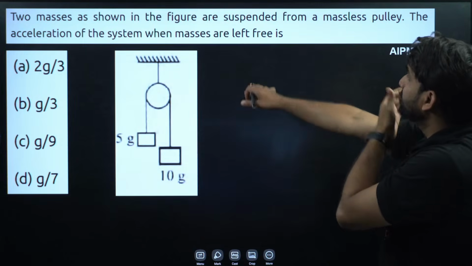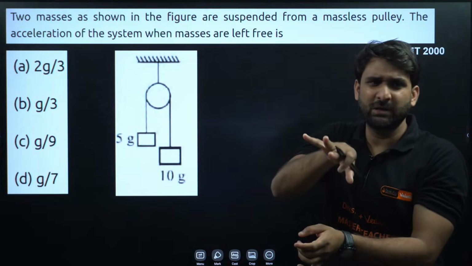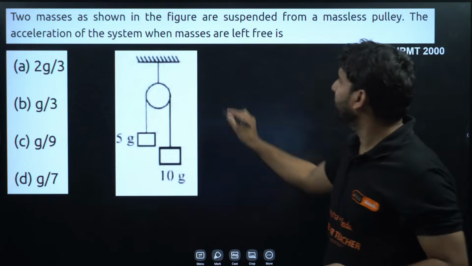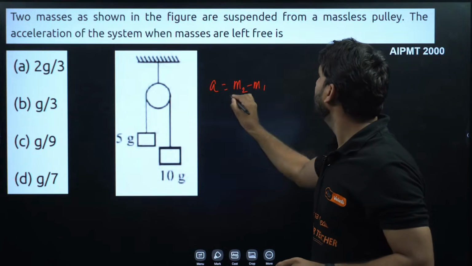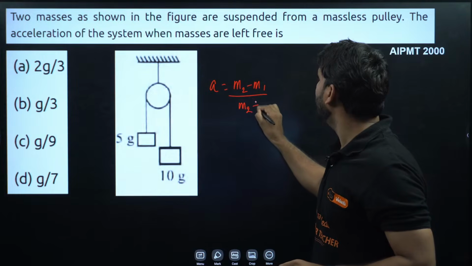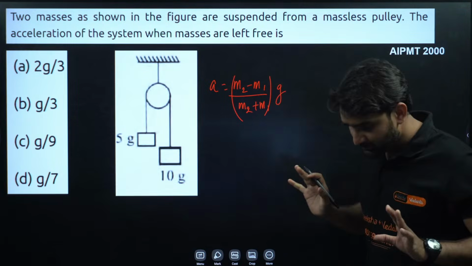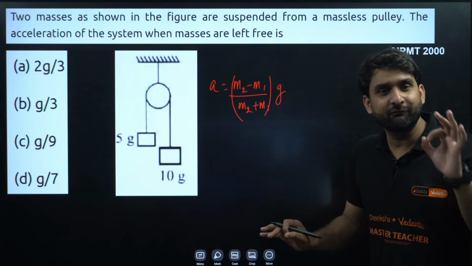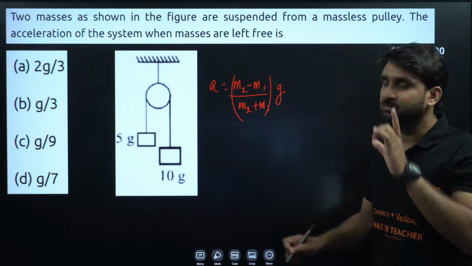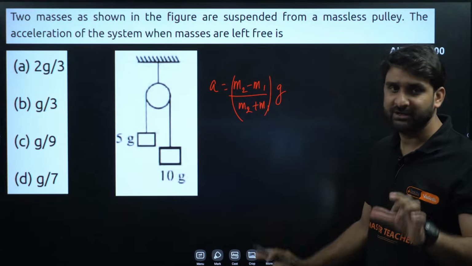Okay. So when two blocks are connected with the help of a string and a pulley, there is a very important short formula. Acceleration is equal to (m2 minus m1) divided by (m2 plus m1), into g. Please always use this formula. Keep the subtraction sign in the numerator and the addition sign in the denominator.